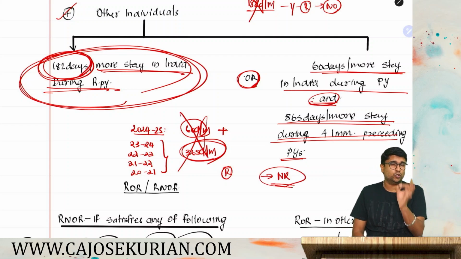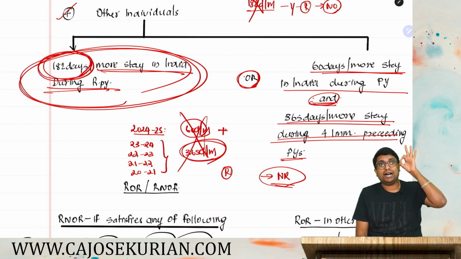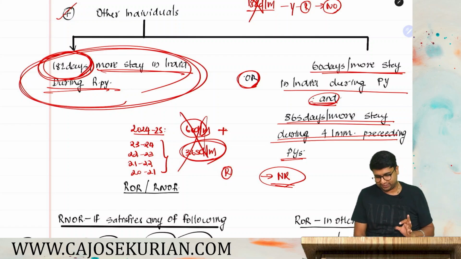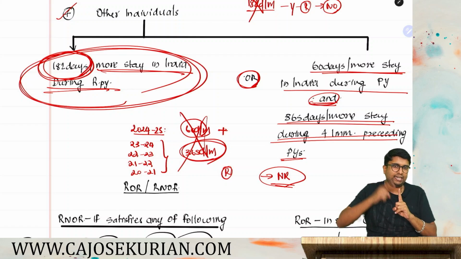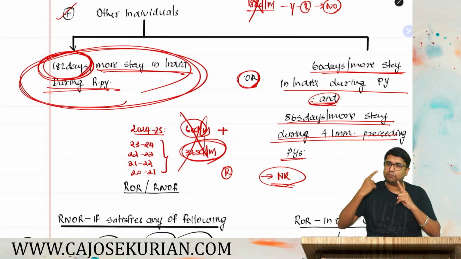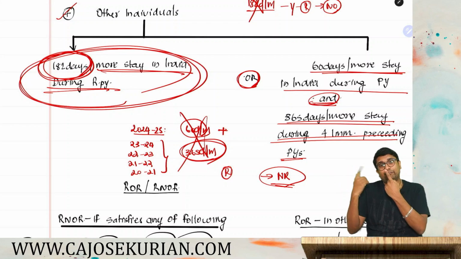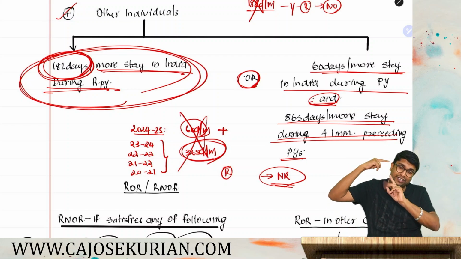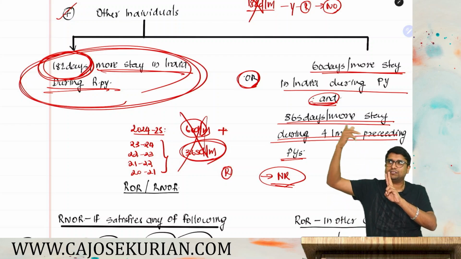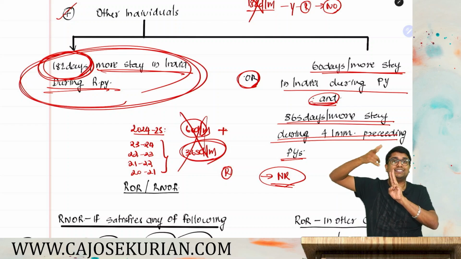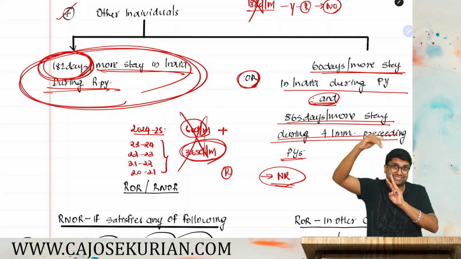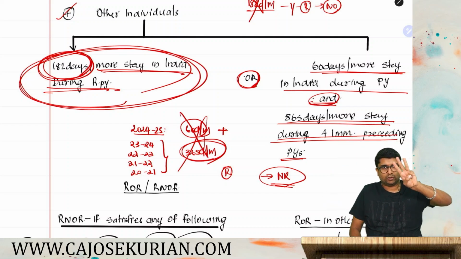So the first thing to do whenever they are asking a question in relation to an individual, you need to identify the type of SSC. 4 types are there: Indian citizen who left India for the purpose of employment, or Indian citizen who left India as a crew member of an Indian ship, or an Indian citizen or person of Indian origin residing outside India who comes on a visit to India, or an Indian citizen having more than 15 lakh income not paying taxes anywhere, deemed resident. And other individuals.